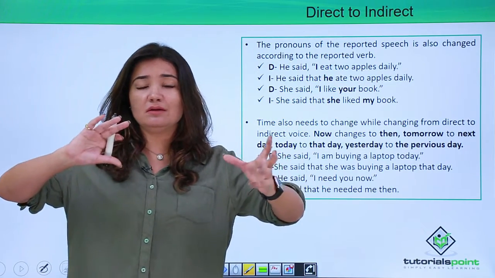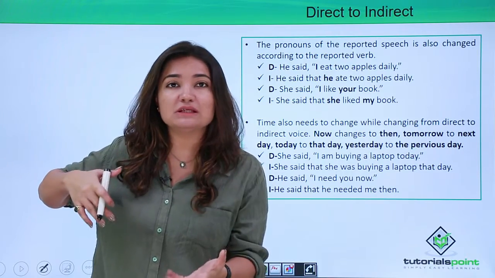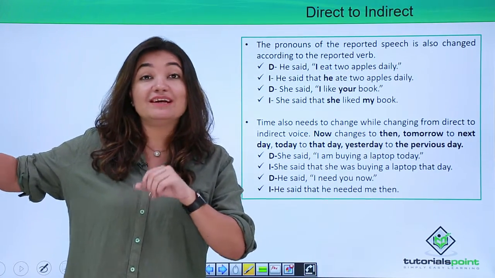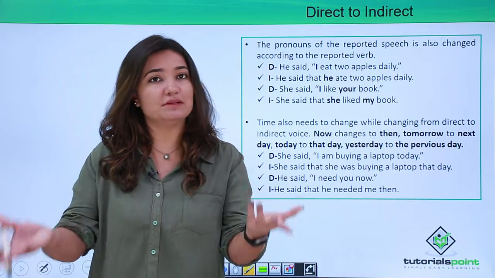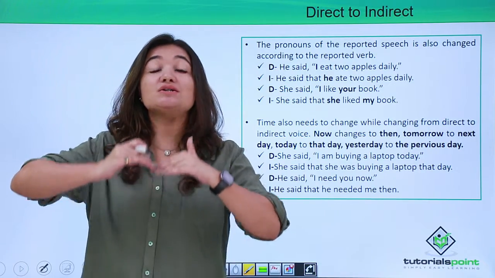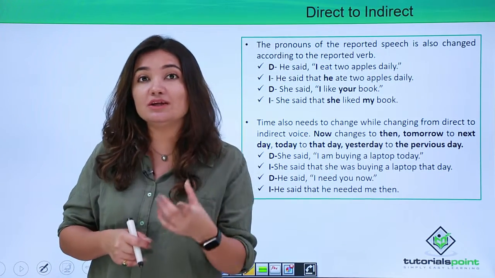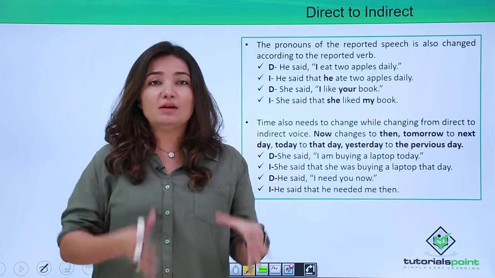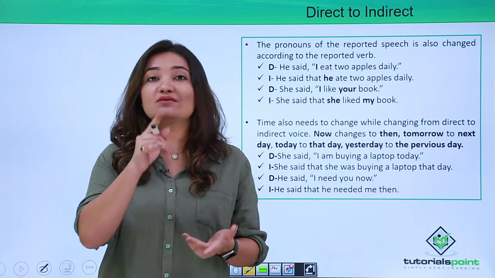Now imagine, this entire speech when it actually happened. Not that now you're reporting it, forget that. First of all, get into that time frame wherein it actually happened, right? So that time the speaker said, I eat 2 apples daily, right? So speaker referred to himself or herself as I, because the speaker was the first person there. You, to whom the speaker was talking, was the second person there, right? That was in that time frame. Now come to this time frame. Now here, you who is reporting is the first person.